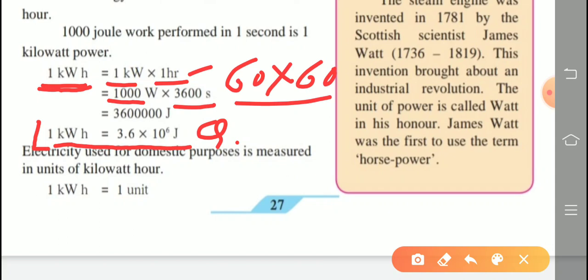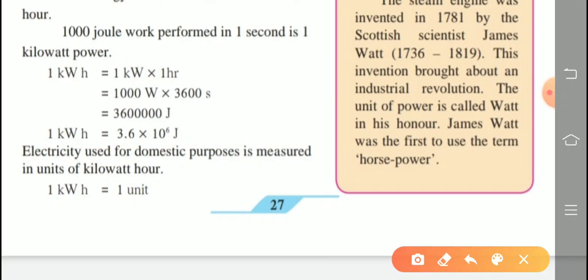So how many zeros are there? Total 5 zeros. 3, 6 and 5 zeros joule. If we write the answer in the power of 10, so 3.6 into 10 raised to 6 joule, that is the relation. So 1 kilowatt hour means nothing but 3.6 into 10 raised to 6 joule.